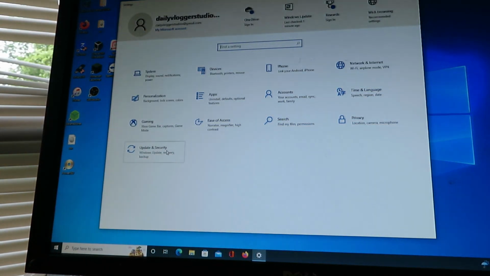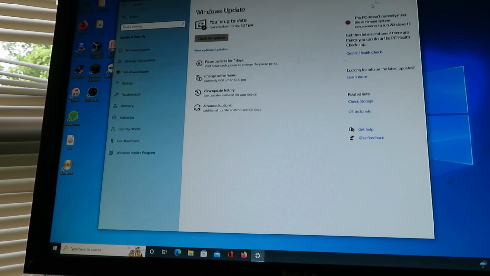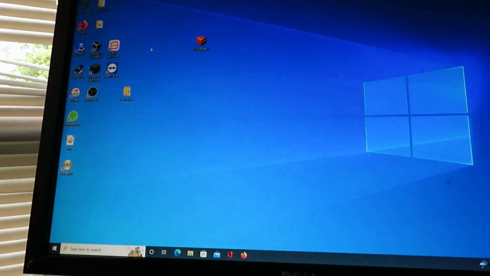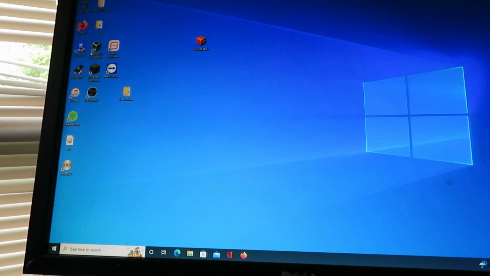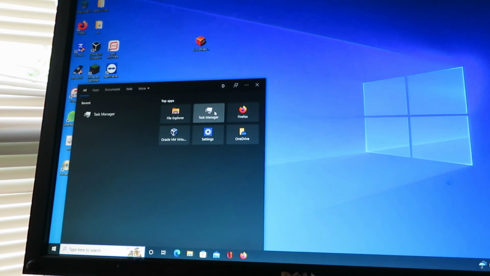If we click on settings, update and security, that's how long it takes to get to settings now. And let's, for example, launch, what else can we launch? Windows search maybe, since that takes a while to properly load. Wow, it's taking a while.